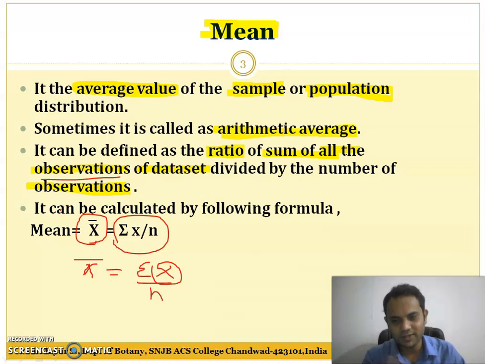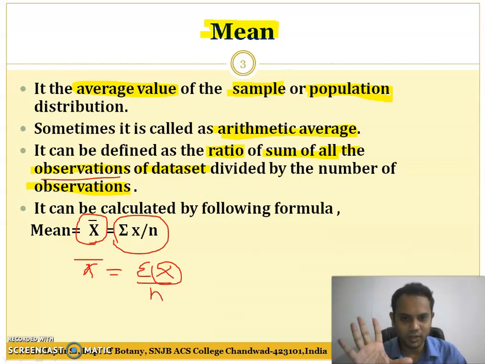Summation of x means, for example, you take the marks of 5 students. Say out of 20, 5 students get respectively 5, 7, 10, 12 and 15 marks. These are 5 observations: 5, 7, 10, 12 and 15.